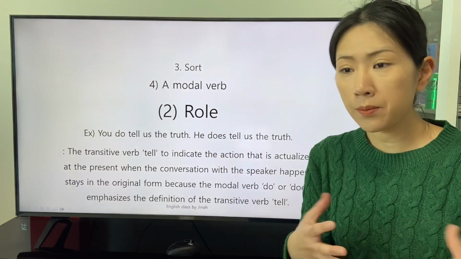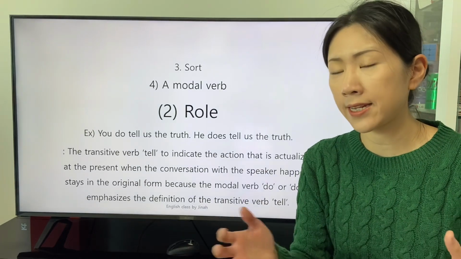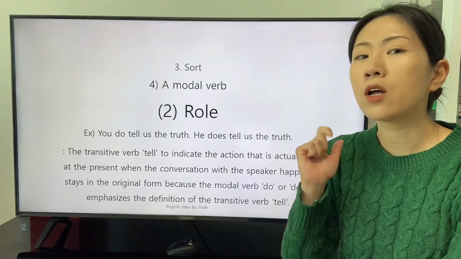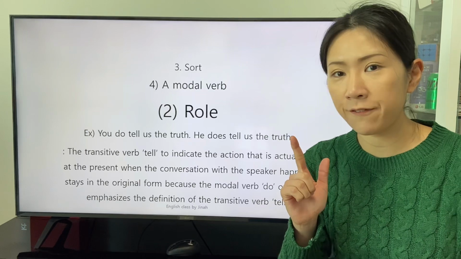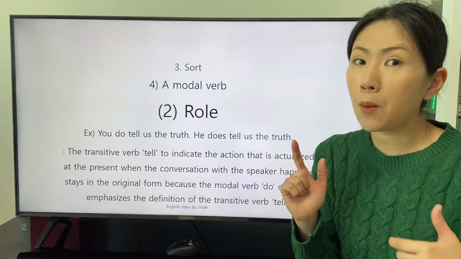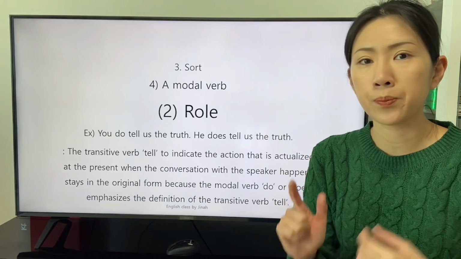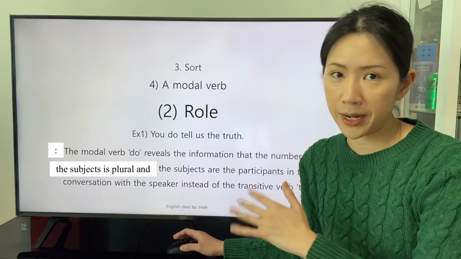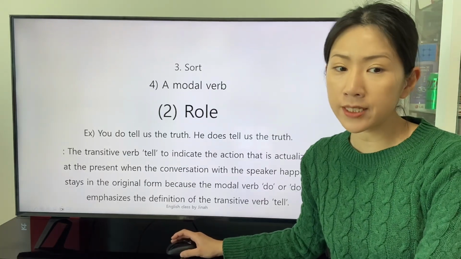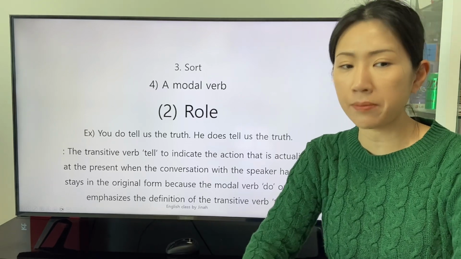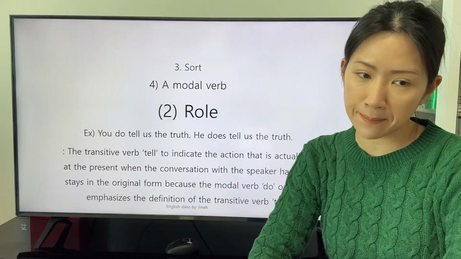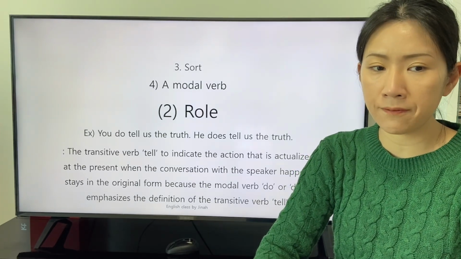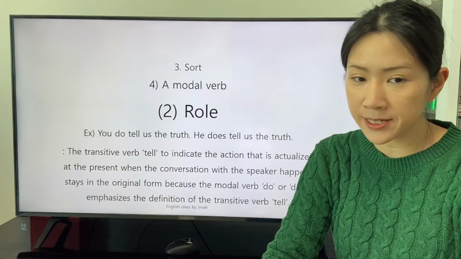The form of the modal verb do reveals that the number of the subject is plural, or the role of the subject is a participant in the conversation with the speaker. The verb does not reveal the same information. The transitive verb tell to indicate the action that is actualized at the present when the conversation with the speaker happens stays in the original form, because the modal verb do or does emphasizes the definition of the transitive verb